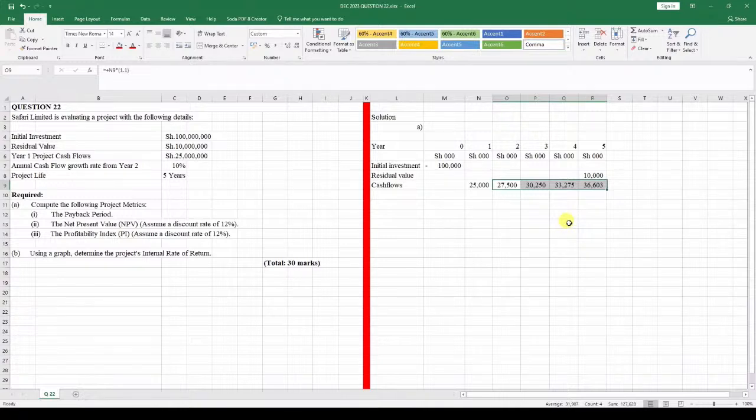So from there, what is going to be our net cash flows? Our net cash flows are going to be as follows.